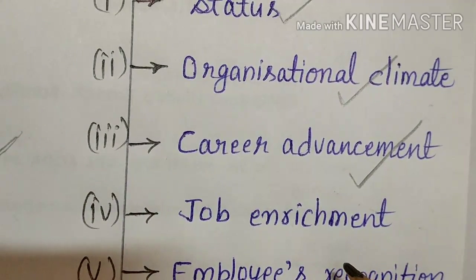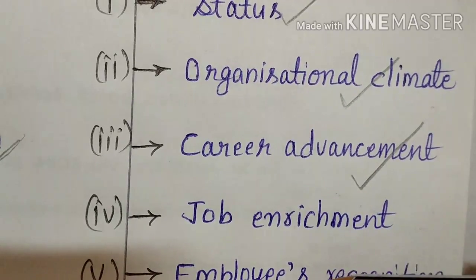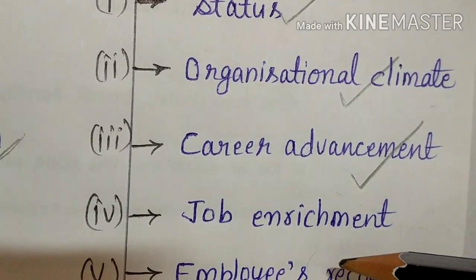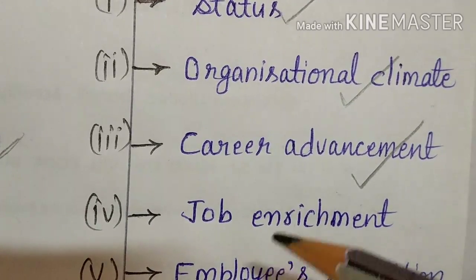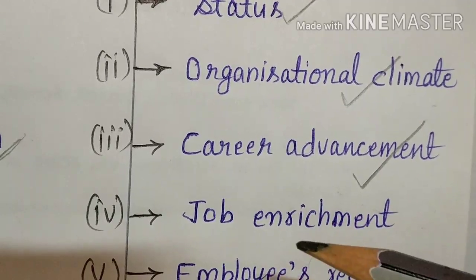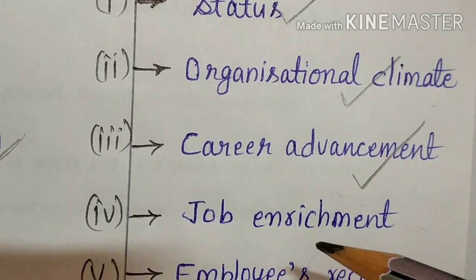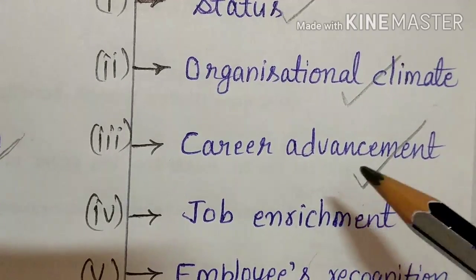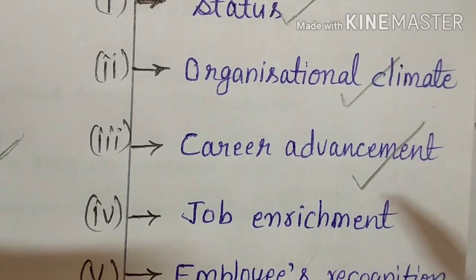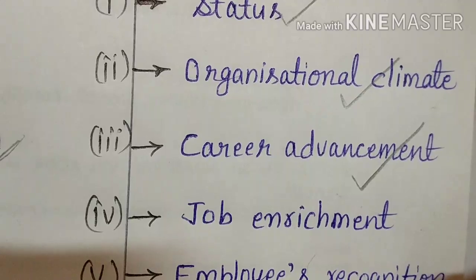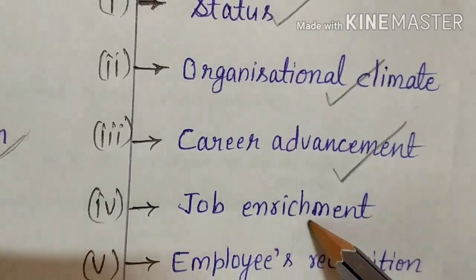Then comes what? Job enrichment. So what is job enrichment? Actually, it means entrusting an employee with additional responsibility so as to add value to their experiences by enhancing their skills in performing challenging jobs. It means to give challenges to the employees and to give additional responsibilities more than his regular job. So job enrichment is concerned with designing jobs in a manner that it offers greater variety of work content, requires higher level of knowledge and skill, gives the employees what? More autonomy and more responsibility, and provides opportunity for personal growth and meaningful work experiences.